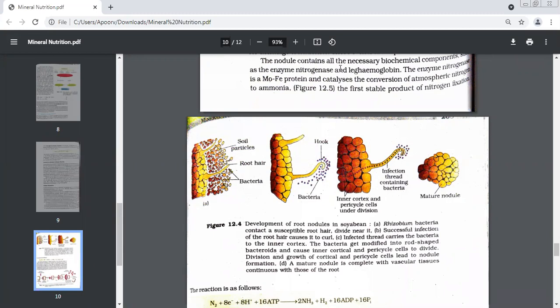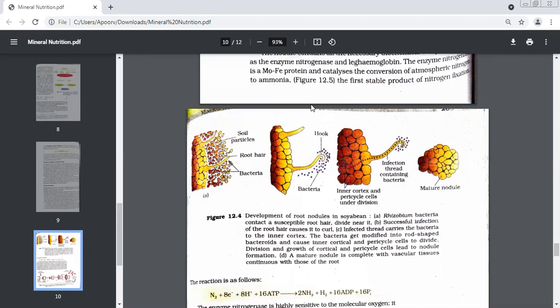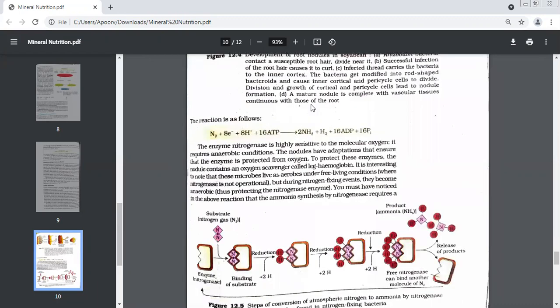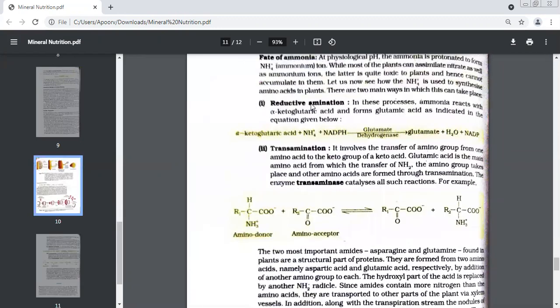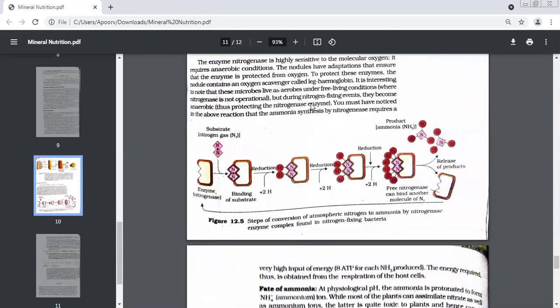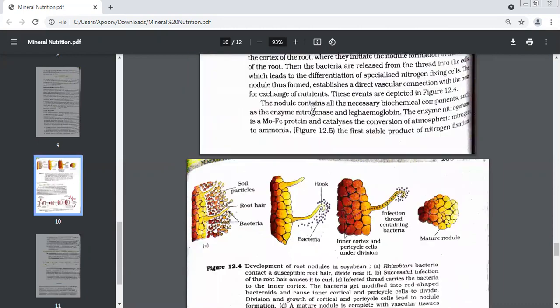because of the presence of leg hemoglobin. Okay. So we have done nodule formation with the help of diagrams. This part only is left in the chapter now. Tomorrow only this much is left, but this is again a little complicated part. So this is the only one which is left.